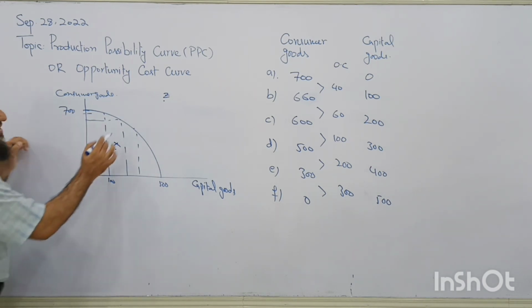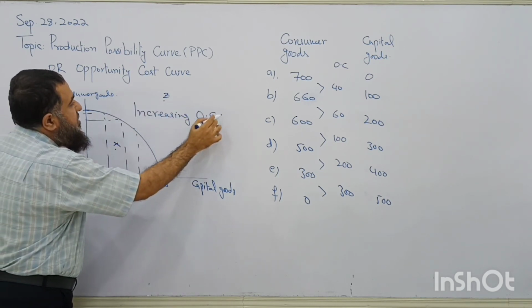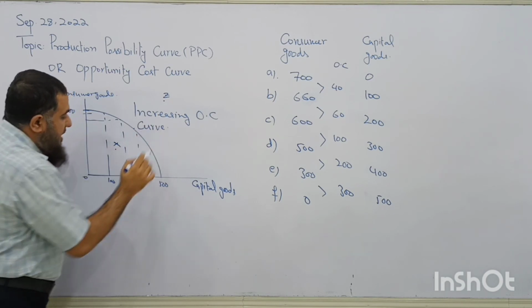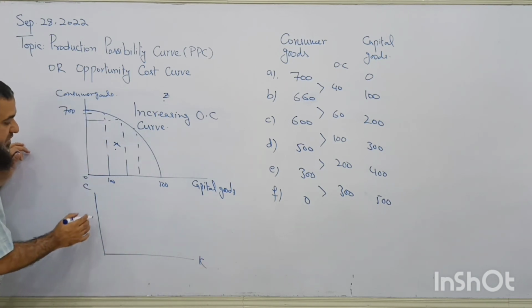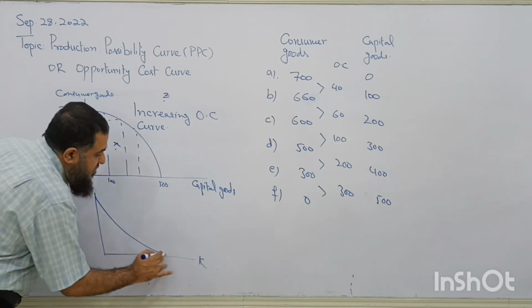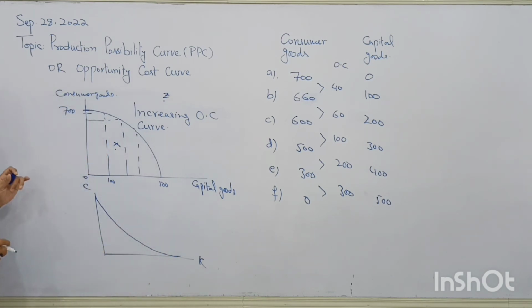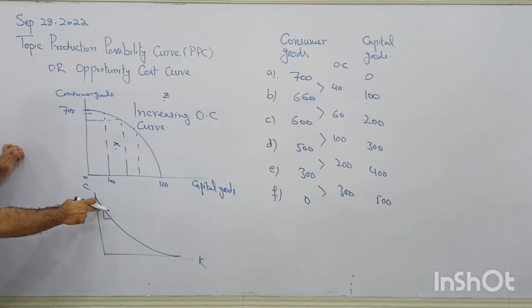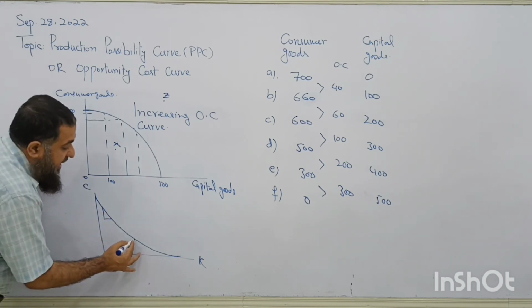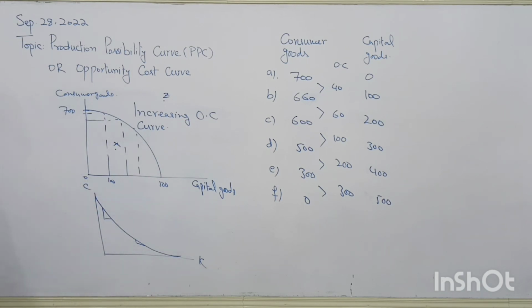Another PPC. This is called increasing the opportunity cost. This is increasing the opportunity cost curve, or PPC. Now there can be decreasing opportunity cost. Here I am taking K. This is consumer. So it will be convex to the origin. What is it? It is convex. Its slope is decreasing. You see over here. First we were sacrificing more to get capital goods, but as we move here, we get more and sacrifice less. So its opportunity cost is decreasing.